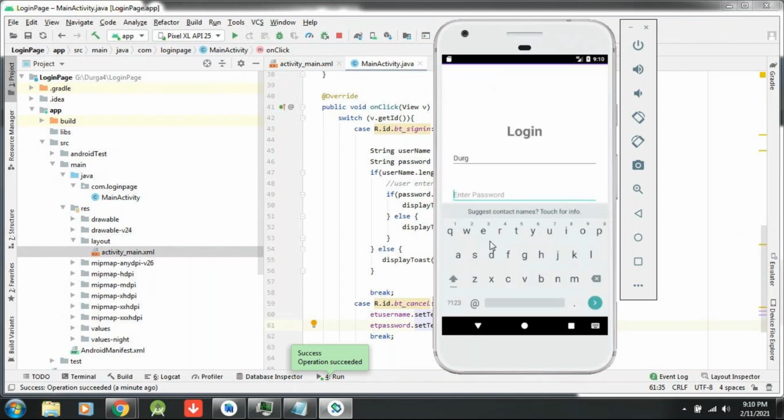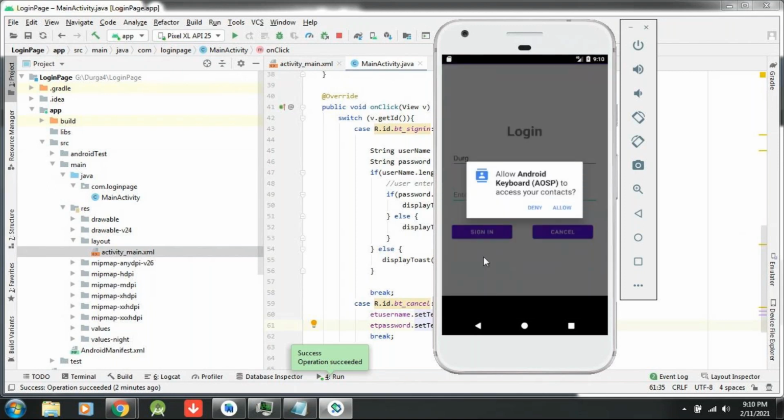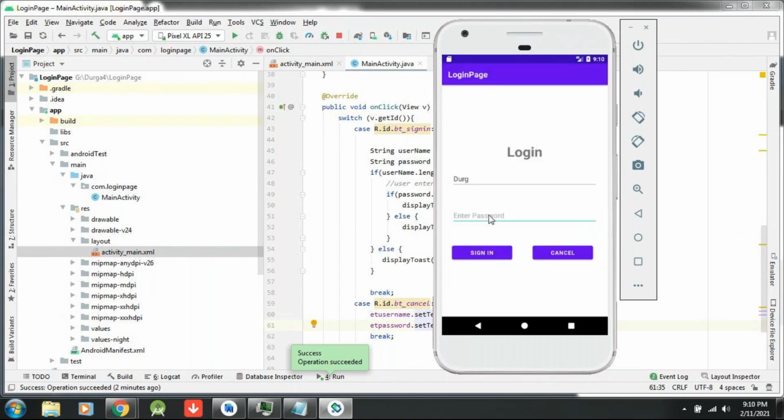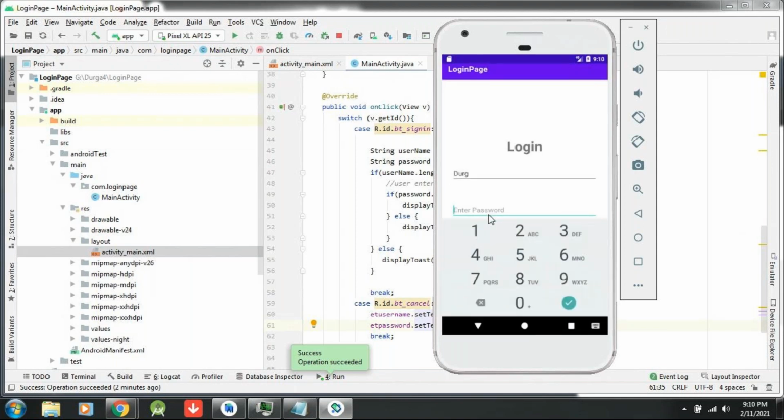So here, whatever password you would like to enter. See, it is asking to access your contacts. Actually, this is called dynamic permission. I didn't write that one, but it is asking as per this. Okay, let me add some password. Whenever I am entering numeric, if I give 1, 2, 3, see it is coming as dots. So that is the password. Okay, now I am done.